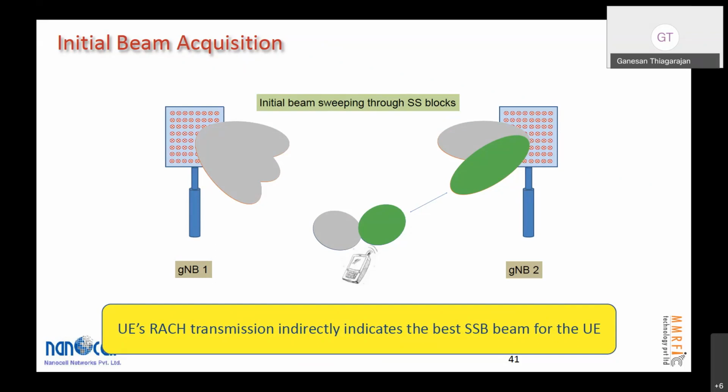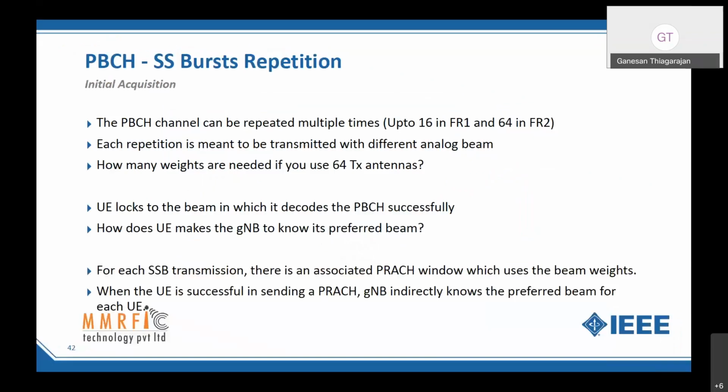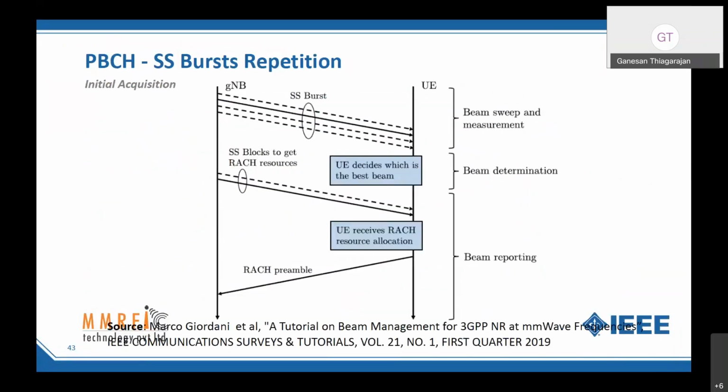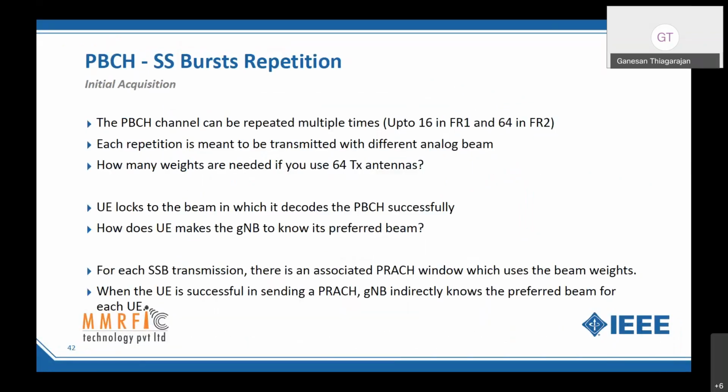It keeps listening to multiple beams in a time division multiplexed manner, right? So that's what happens in the PBCH channel, which is the broadcast channel, which is the initial acquisition for the mobile. It is repeated multiple times. The PBCH can be repeated up to 16 in FR1 and 64 in FR2.